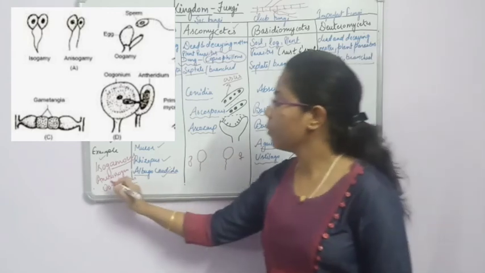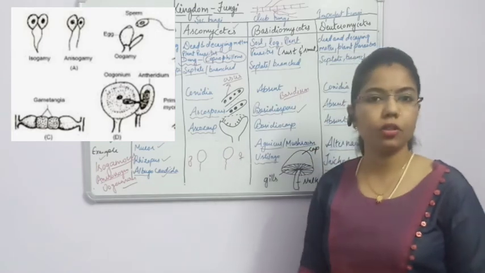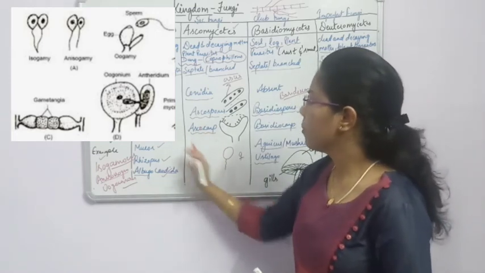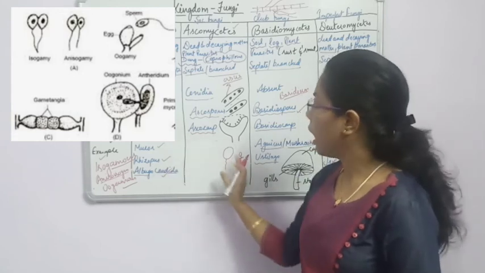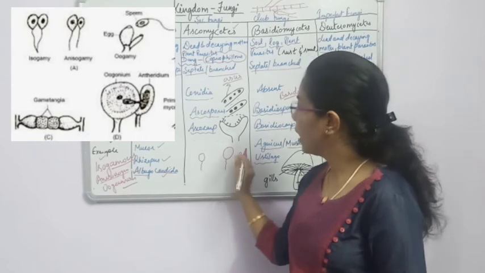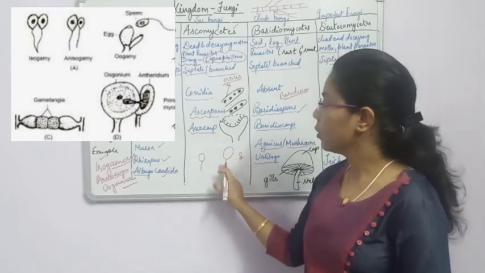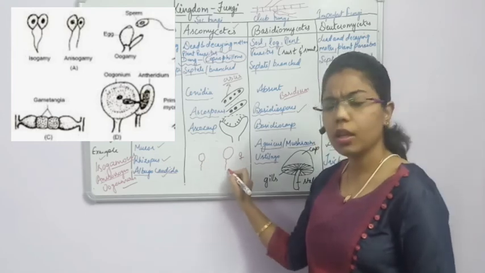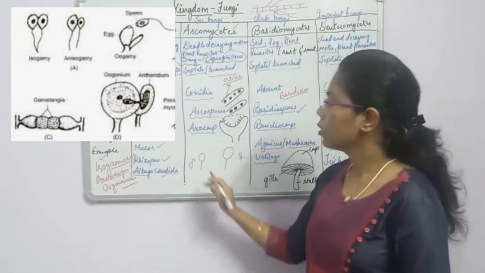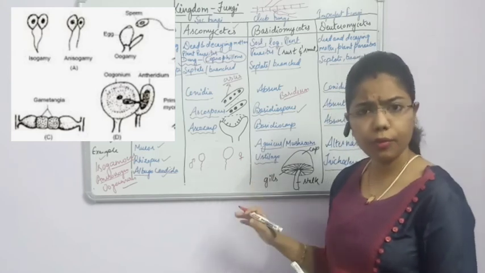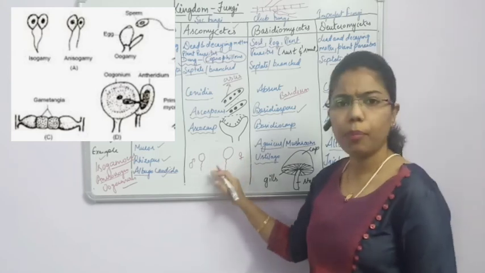But when we talk about anisogamous, it means something different. Out of the 2 gametes, if one gamete is smaller than the other, it is known as anisogamous. Both are motile with flagella. So anisogamous is where the 2 gametes are different from each other in appearance.